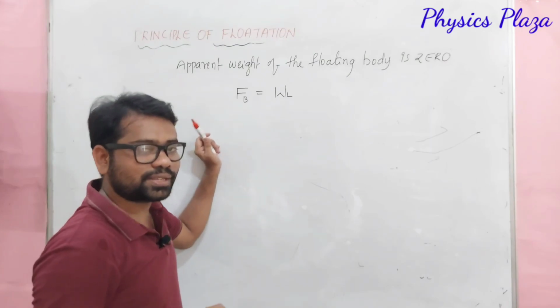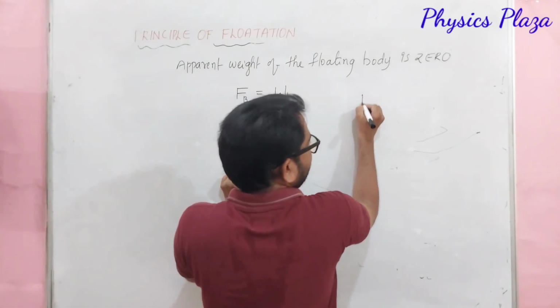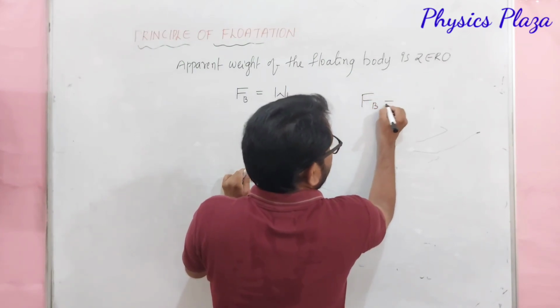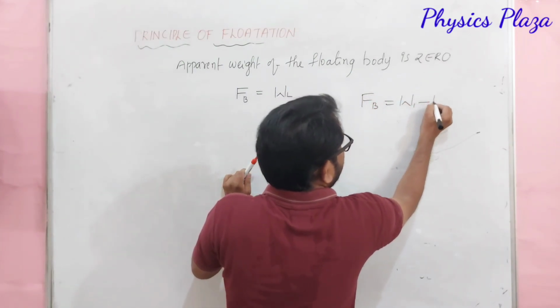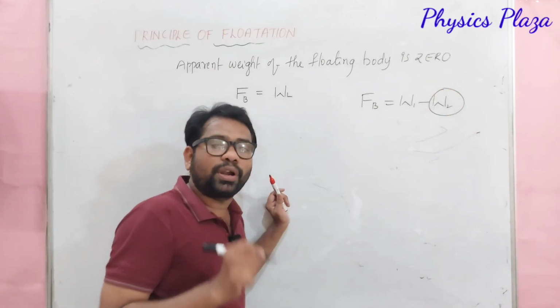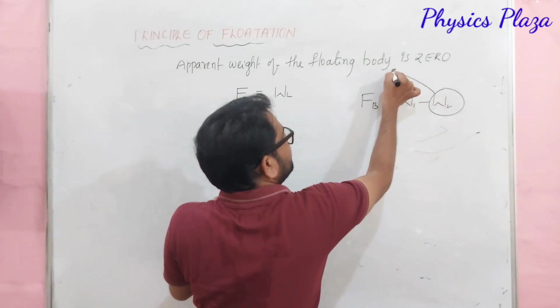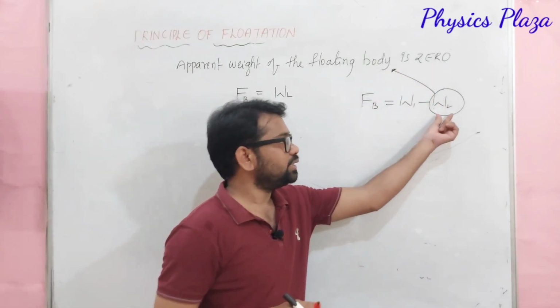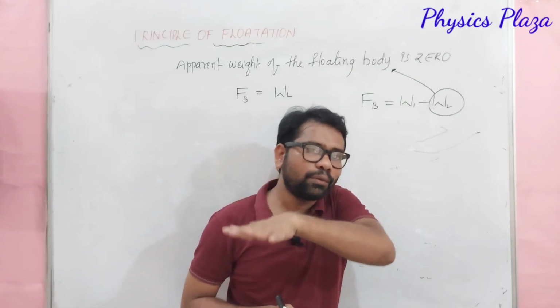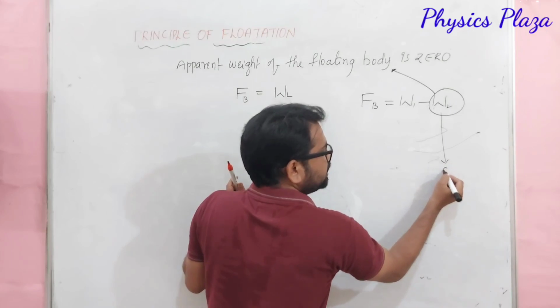Am I right? Yes, it's the weight of the liquid displaced. But buoyant force, we calculated like this. Recall, FB is equal to W1 minus W2. But children, what is W2? It is the weight of the body when it is immersed. But in the case of a floating body, the apparent weight, that is the weight when it is floating in water or a liquid, is 0. So, W2 is going to be 0.